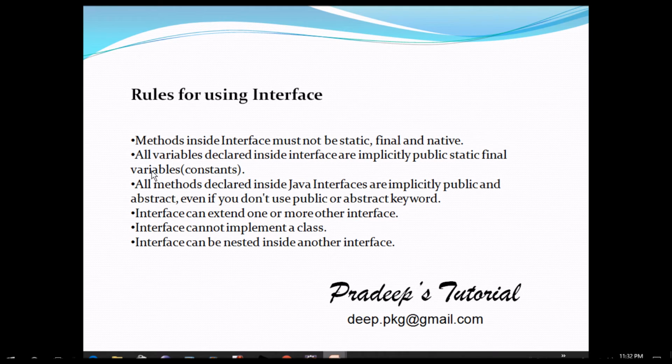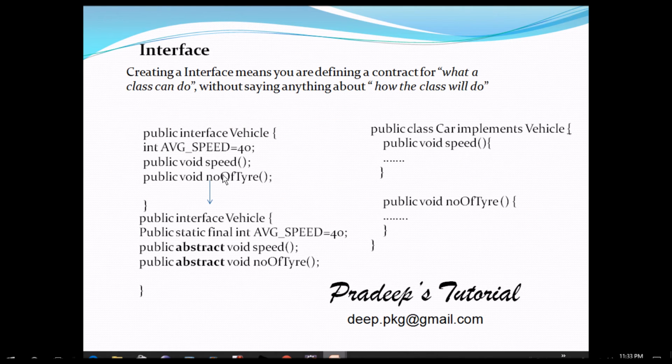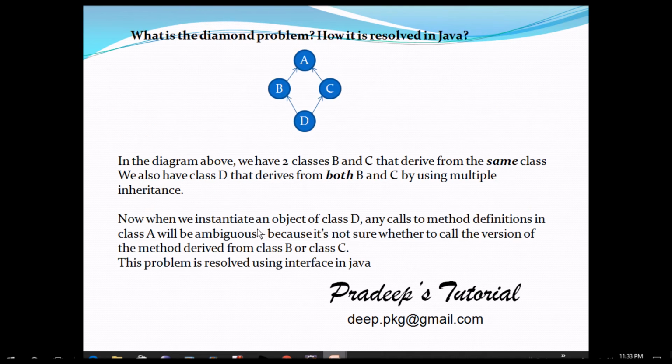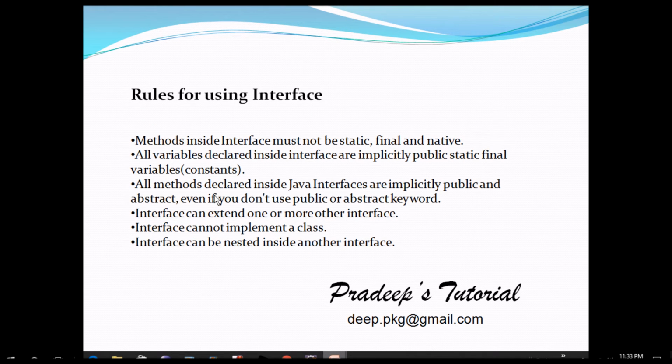All variables declared inside an interface are implicitly public static final variables. We have seen in our example that we declared one average variable here and it was converted automatically to static final int. All methods declared inside a Java interface are implicitly public and abstract, even if you don't use the public or abstract keyword. That also we have seen.